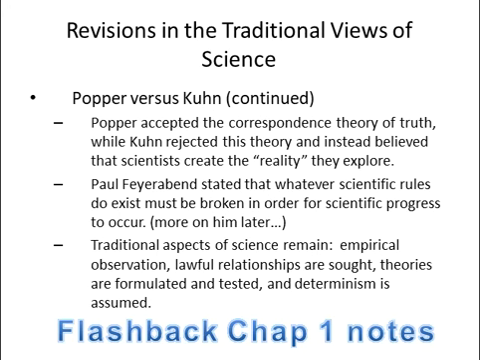Paul Feyerabend, whom we'll see a little bit later, said that whatever scientific rules do exist, they must be broken in order for scientific progress to occur. And again, more on him later. Traditional aspects of science remain. Empirical observation, which we saw at the very beginning of the course in Chapter 1. Lawful relationships are sought. Theories are formulated and tested, and determinism is going to be assumed. Things cause each other. There has to be something that causes something else, and we can make that determination as to what those causes are. So we do rely on that quite a bit.